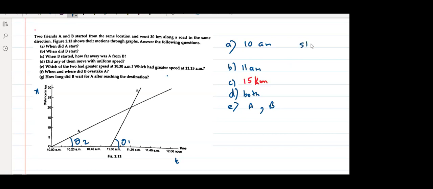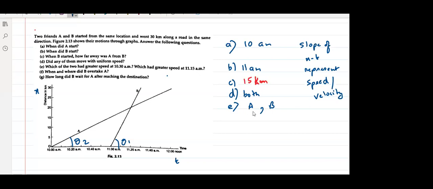Speed or velocity, depending on what x is. Here x is distance, so it represents speed. If x here were displacement, then it would have represented velocity. Anyone have any doubt in this?